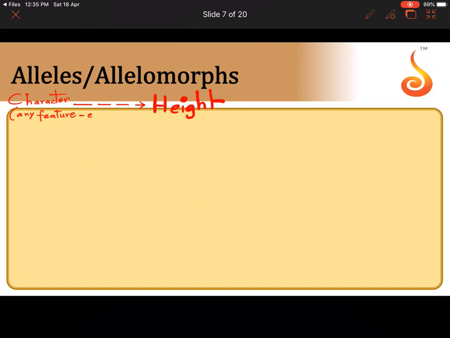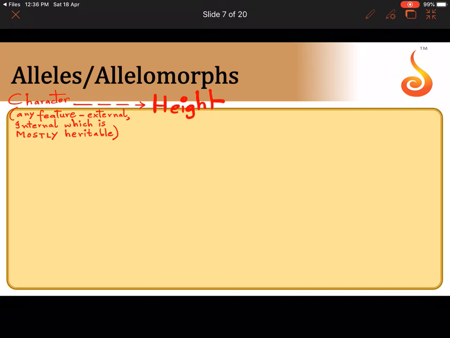When I say any feature, it may be external or it may be internal. Any external or internal feature which is mostly heritable, means it can be passed on to the next generation or it can be inherited from the previous generation.